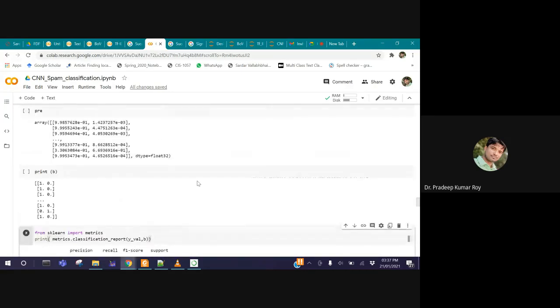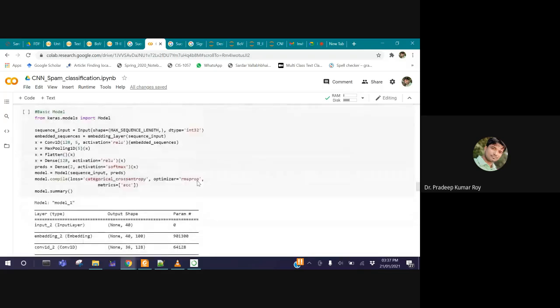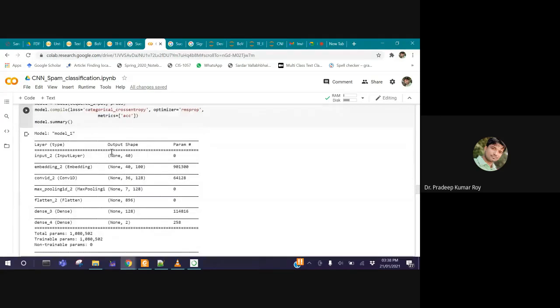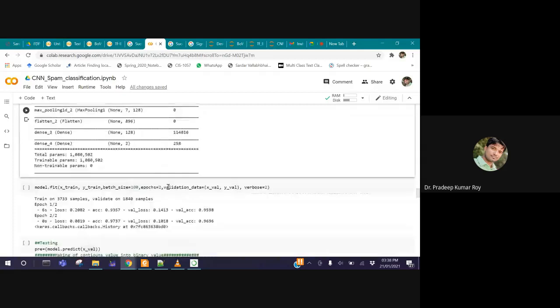Now we have seen some accuracy, we have seen some modeling, but still a lot of things are left. Time is only 5 to 7 minutes, so let me quickly add this to the model. What is left is the regularization, that is called dropout. Even the model is so complex, we can see the number of parameters is too much.